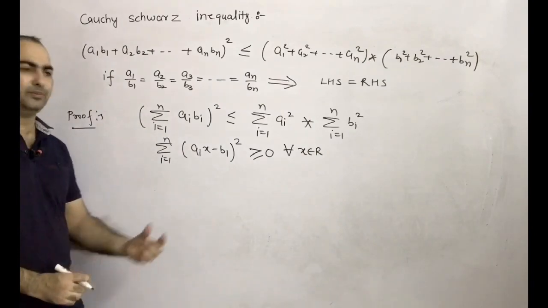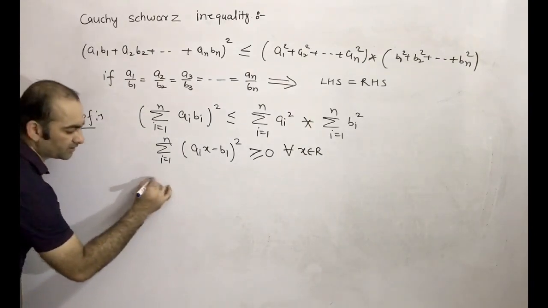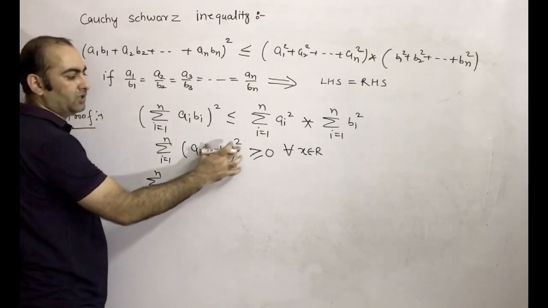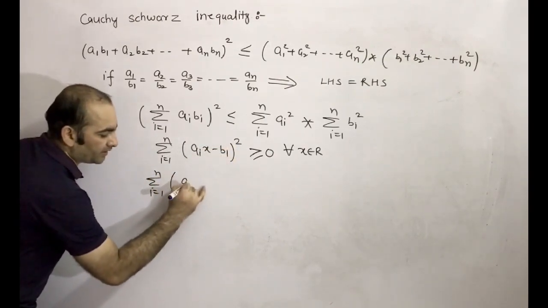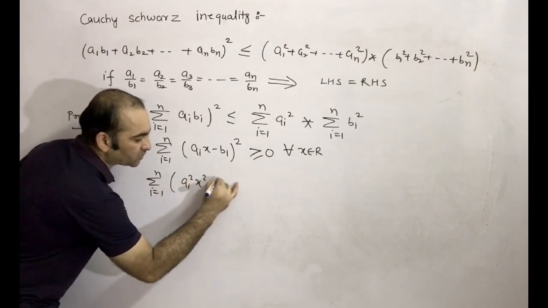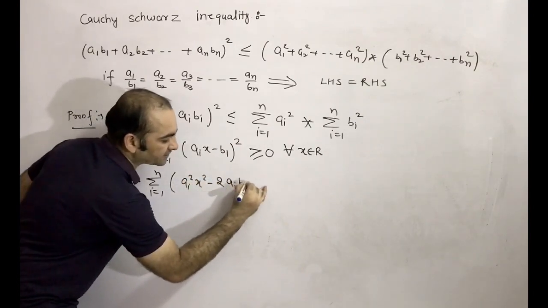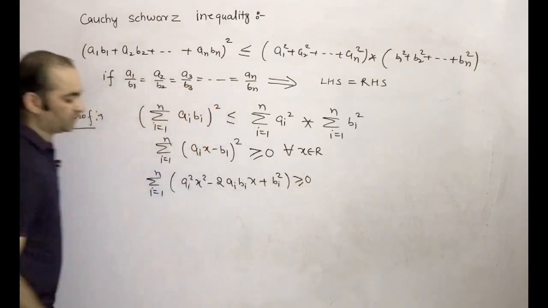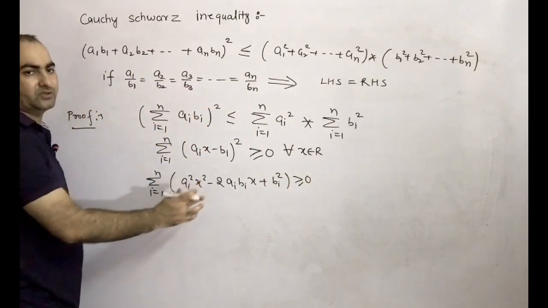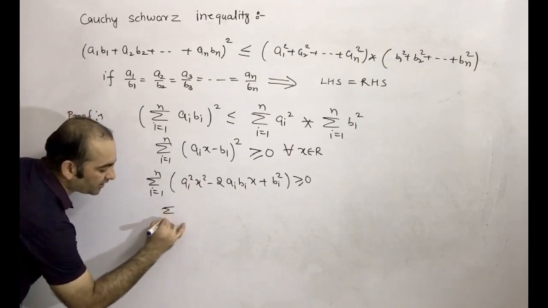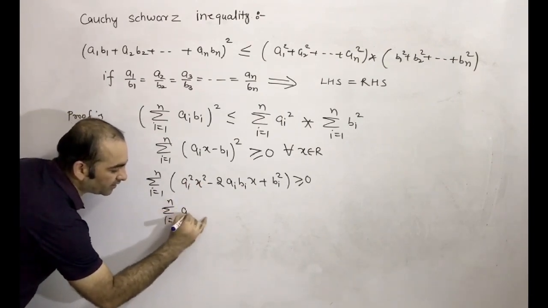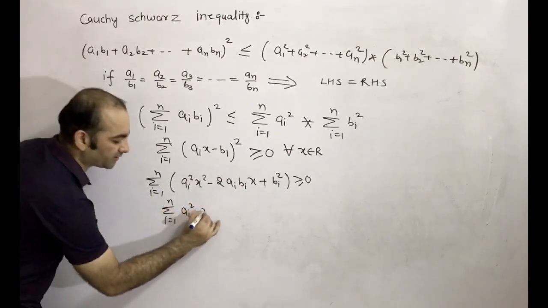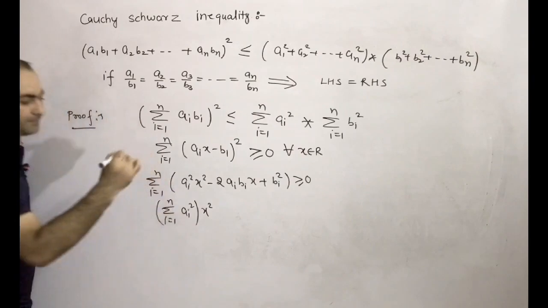Now if you open the square, what will come? Sigma i equal to 1 to n, ai square x square minus 2 times ai bi x plus bi square is greater than equal to 0. Now we are taking sigma inside. So sigma i equal to 1 to n ai square; x is independent of i, so x is outside.